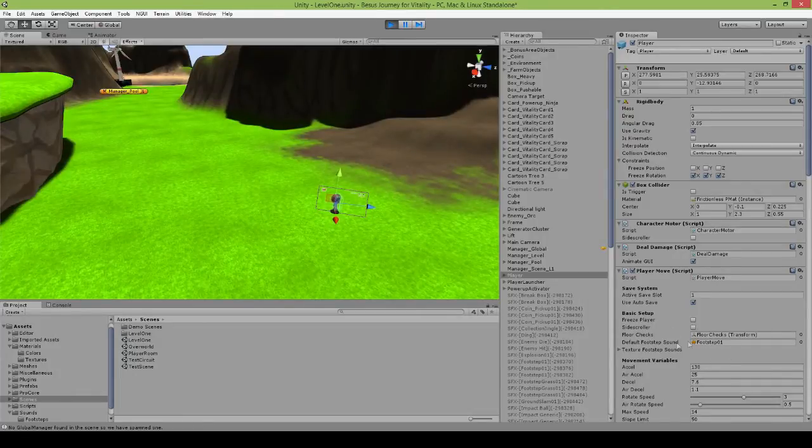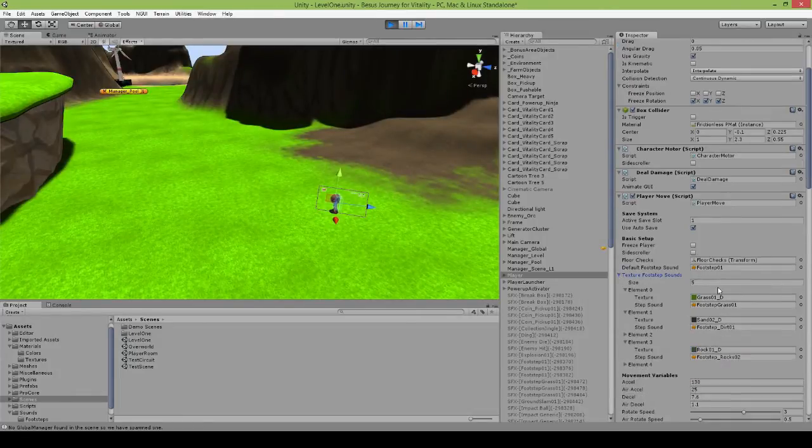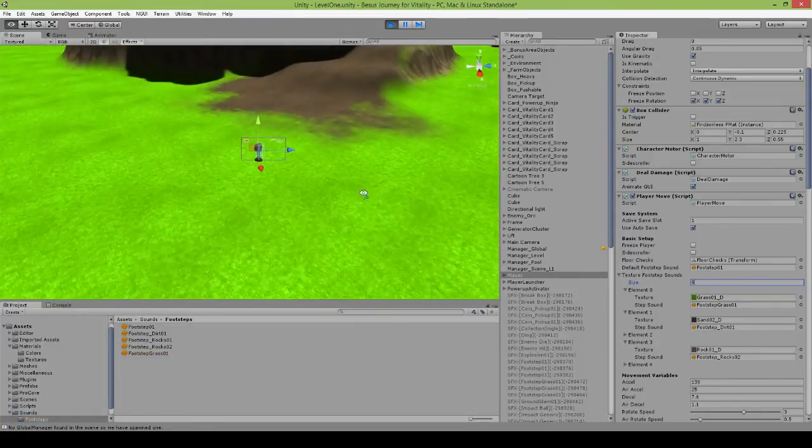It was a bit more work to get implemented, and now I have to actually configure each of these textures in the inspector here as need be, so I can associate the different footstep sounds with the specific texture. So whenever the player is on one of these textures, it'll play the respective footstep sound that goes with it. Needless to say, by the time the game is finished, who knows, I may have 100 different items in here, but for the time being, I'll hopefully try to keep it clean, add them as I need them, and just keep it to a minimum.